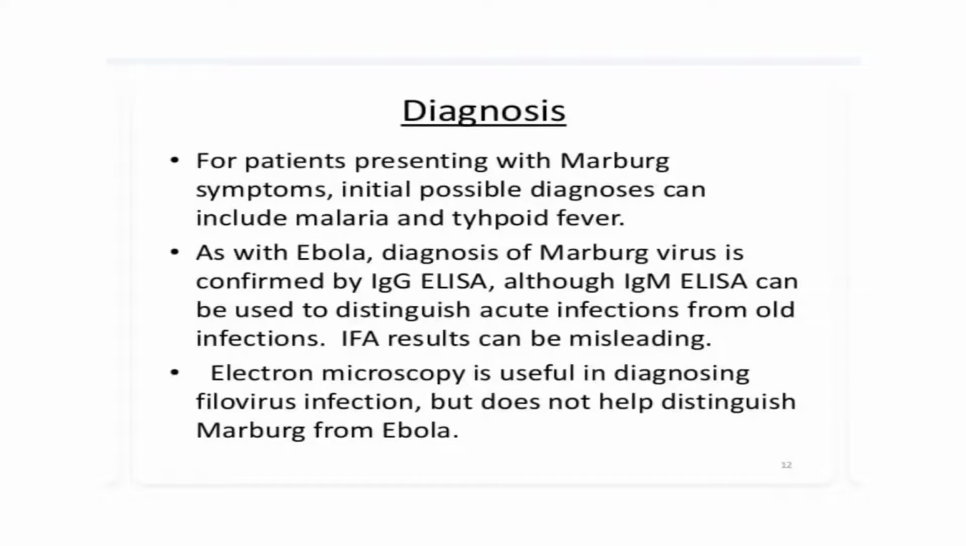Now talking about diagnosis. For patients presenting with Marburg symptoms, initial possible diagnosis can include malaria and typhoid fever. As with Ebola, diagnosis of Marburg virus is confirmed with the IgG ELISA. Although IgM ELISA can be used to distinguish acute infections from old infections, IFA results can be misleading. Electron microscopy is useful in diagnosing filovirus infection but does not help distinguish Marburg from Ebola.